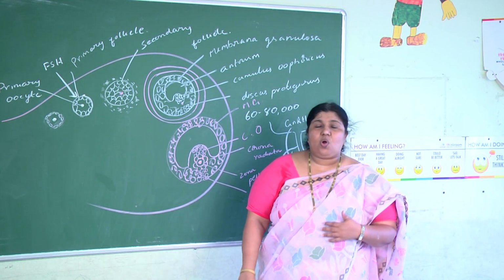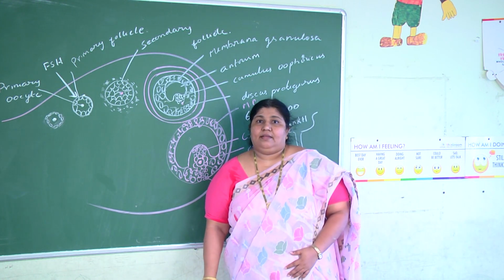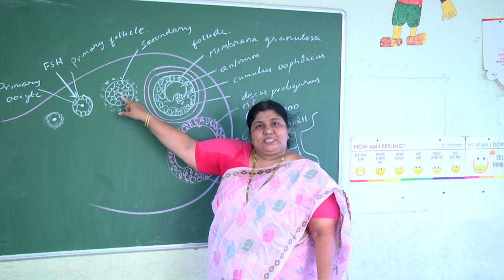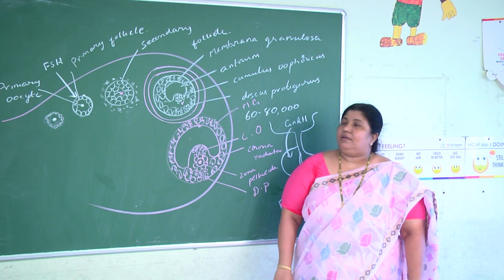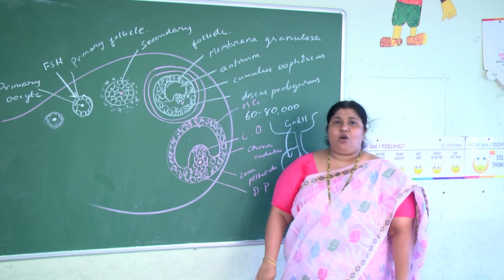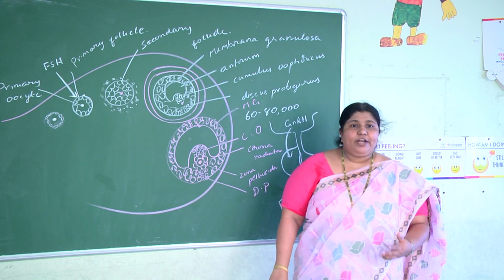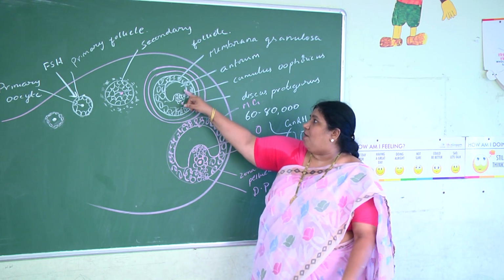Such a follicle is called a secondary follicle. In the secondary follicle also, only the primary oocyte is present, children. Now, this is the tertiary follicle. In the tertiary follicle, a fluid-filled cavity called an antrum is formed.